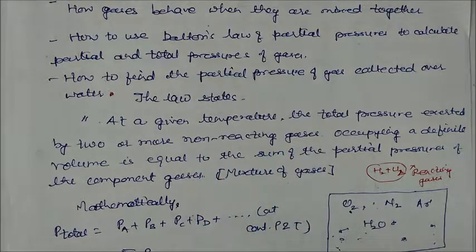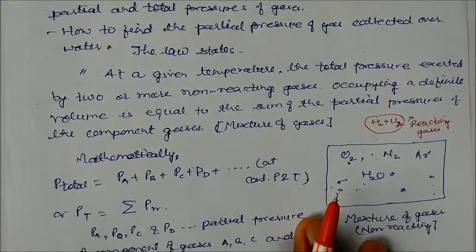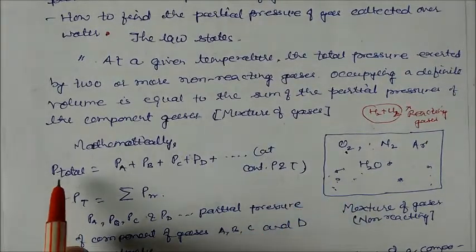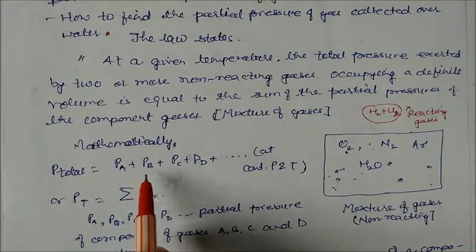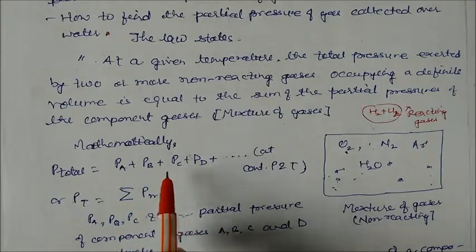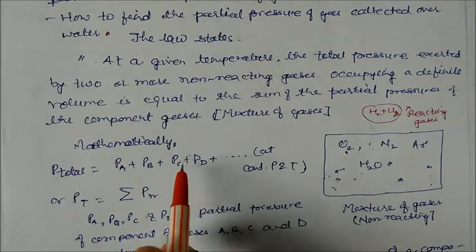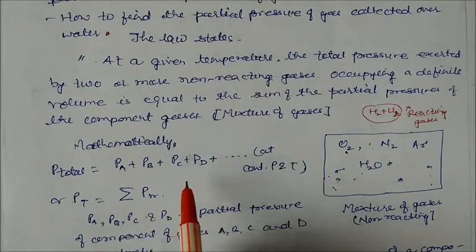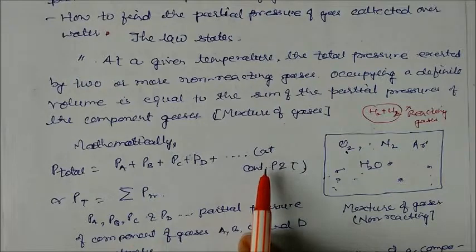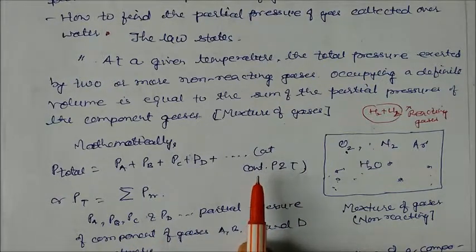Mathematically we can write the total pressure of the gases is equal to PA plus PB plus PC, whatever gases are present. The sum of all the gases' partial pressures will be equal to the total pressure, and each will exert pressure on each other. The condition is that pressure should be constant and temperature should be constant.